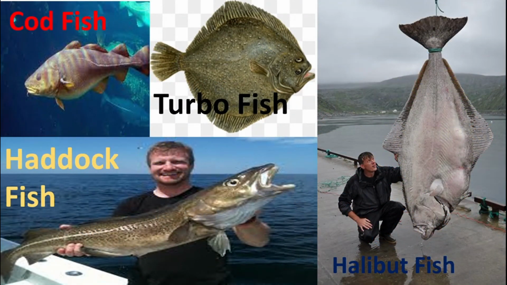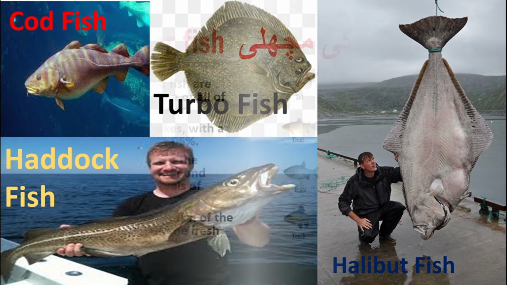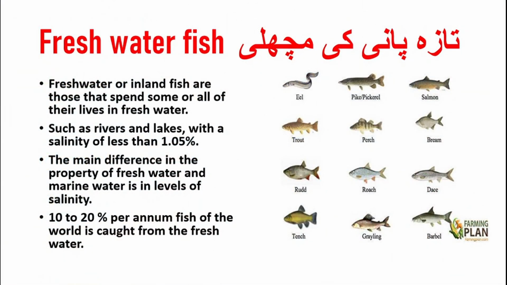turbot fish, haddock fish, and halibut. The other two types are on the basis of the water. Number one, freshwater fish, and the second one is the marine. Freshwater fish is also known as the inland fish.